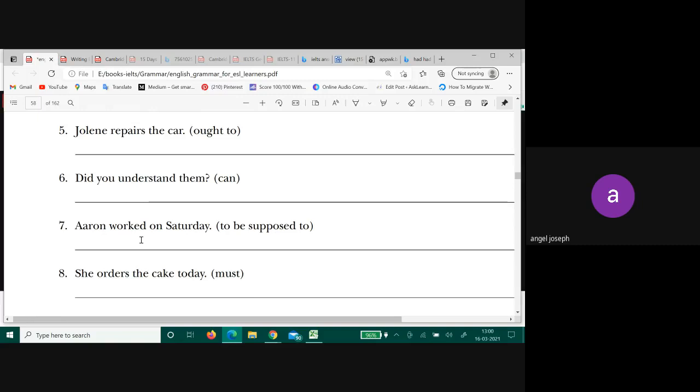Can you understand them will change the tense into present tense, right? So to keep the tense similar, consistent, you will say, could you understand them? See, so many nuances. What is this? We are learning nuances of grammar. Nuances are here.